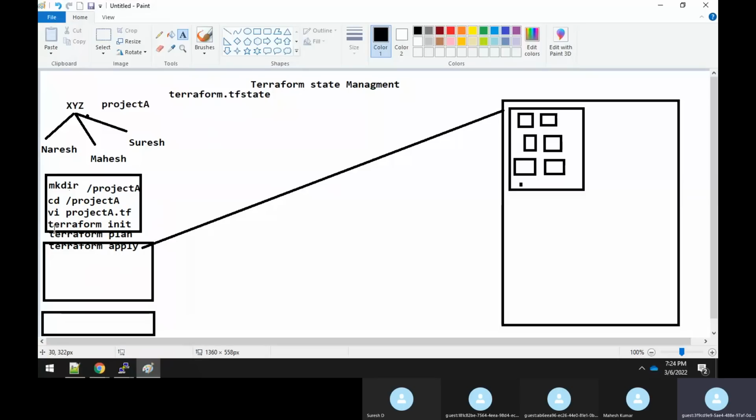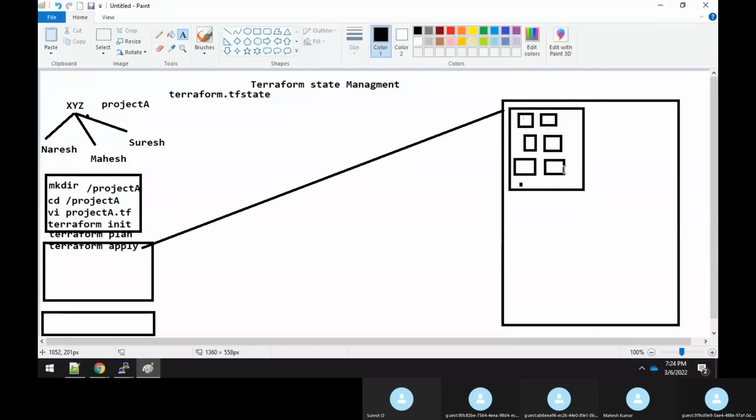Now the Terraform apply will understand, okay, I need to create fresh resources. Hence Terraform apply will connect with your AWS account, and whatever you have mentioned in the Terraform .tf file, it will create all those resources.